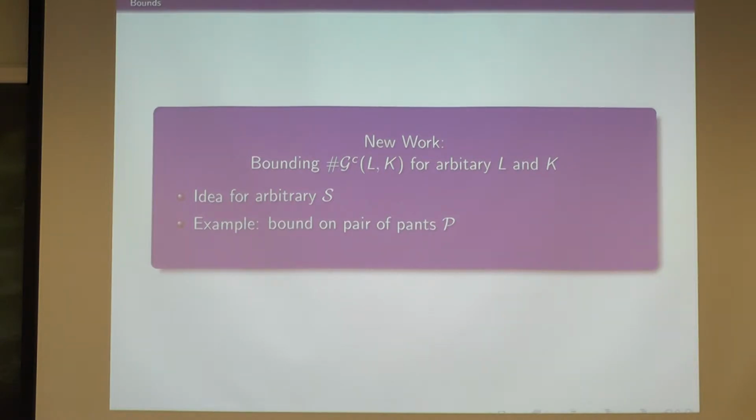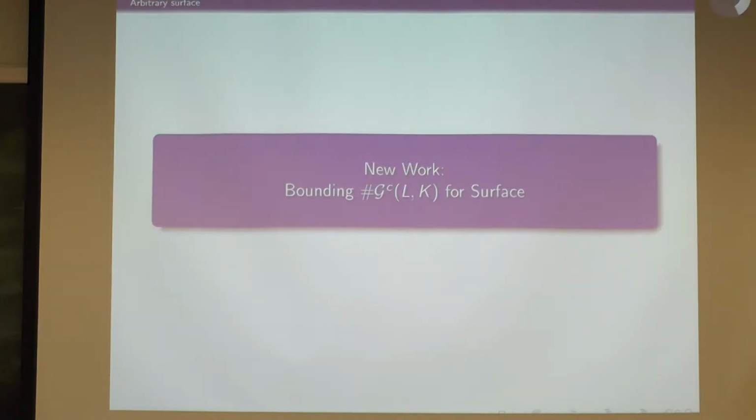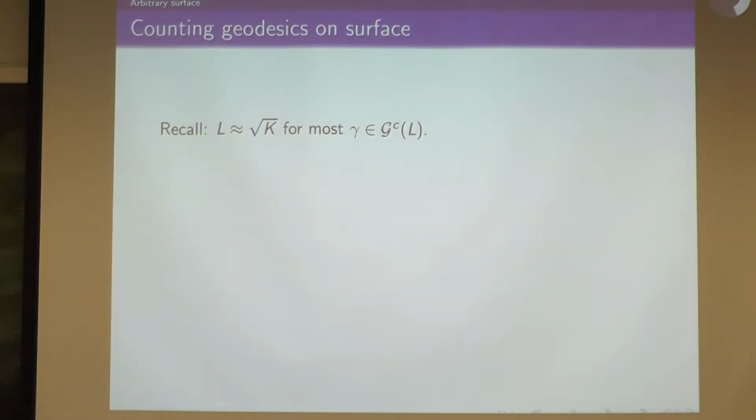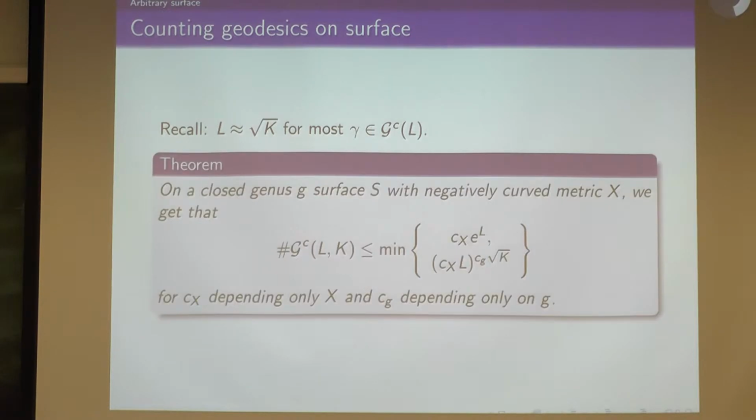Then I'm going to show the example of a pair of pants, because you can do something slightly different there, since it's a simpler surface, to give you an idea for how things work. Okay, so on a surface, I'm about to put up a formula that's not the prettiest. So if it's too ugly, just think L as root K. So here's the idea. Let's do it for a closed genus g surface.